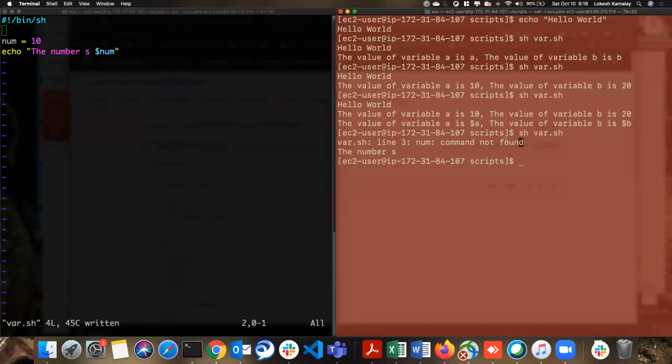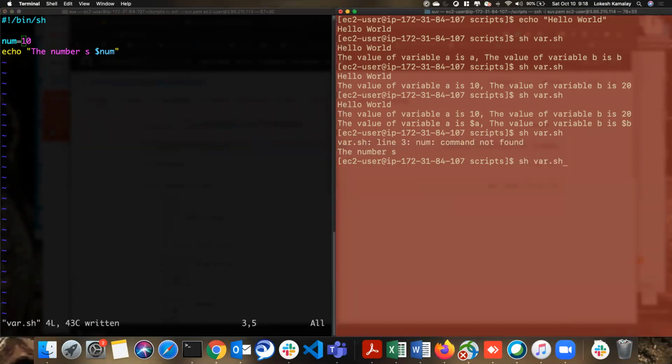What is it giving? It's giving some error, because bash is particular about the spaces. It doesn't like the spaces before and after the equals operator. That is the reason why it was giving the error. So whenever you see a "command not found" error, check the spaces here.